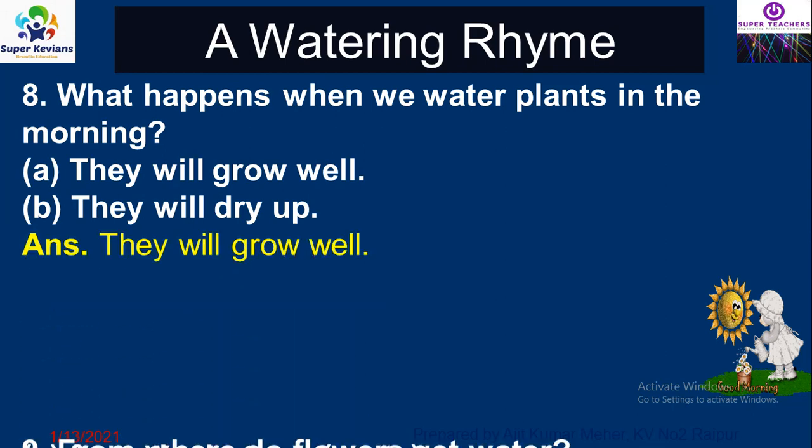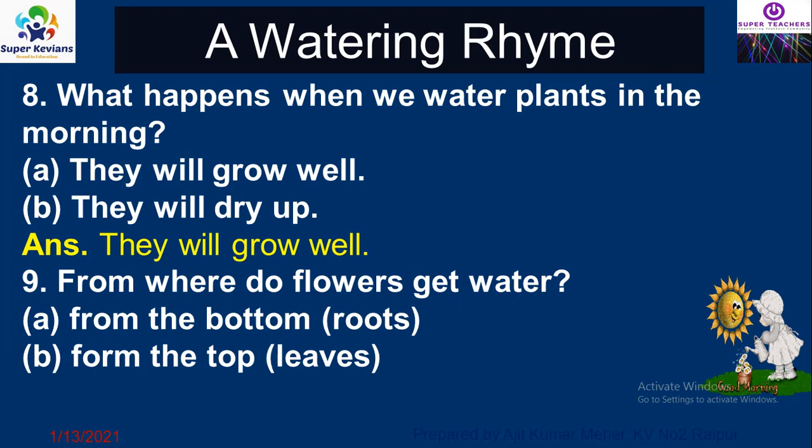The next one, from where do flowers get water? From the bottom or from the top? From the bottom means the roots, or from the top means from leaves. And the answer is, they get the water from the bottom, means from the roots.